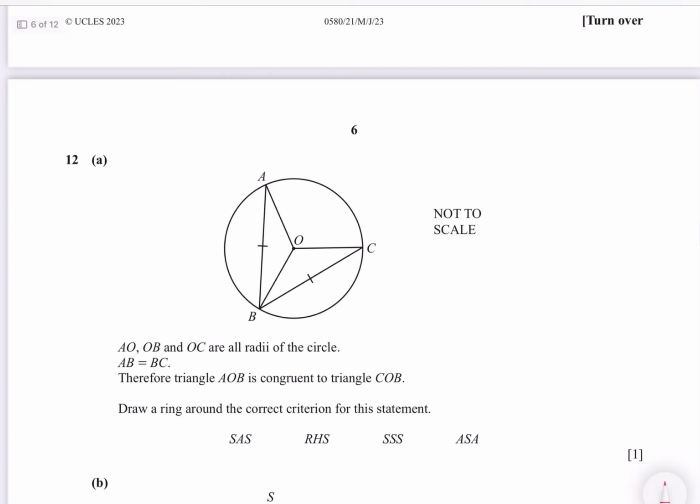AB is the same as BC, given by the examiner, and in triangle OAB, OB is the radius, and in triangle OBC, OB is the radius, it's the common length, the same size. So they are congruent by SSS property, side, side and side. So circle SSS.